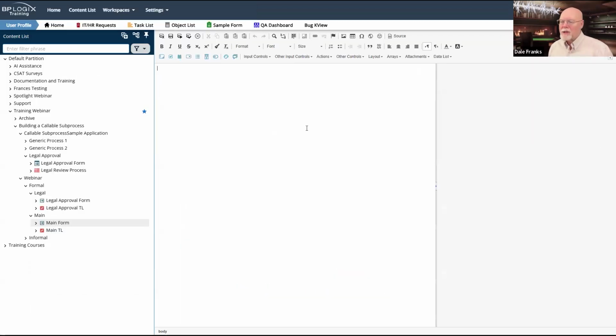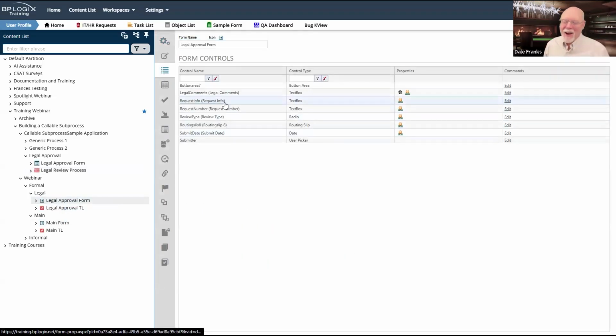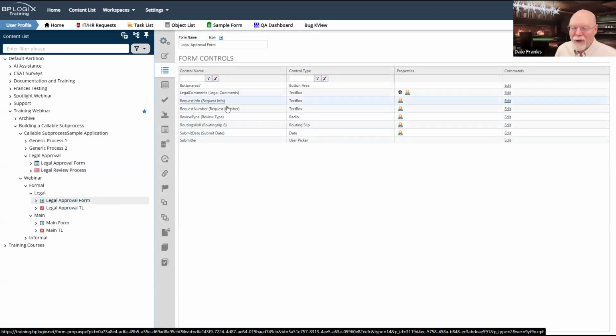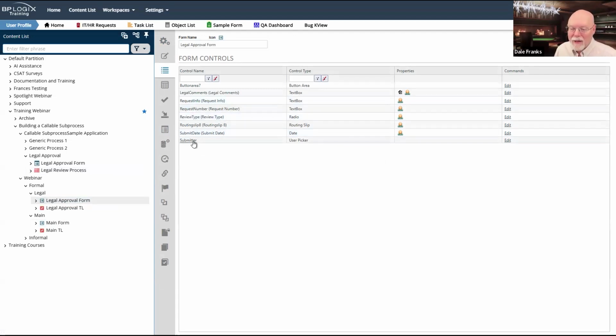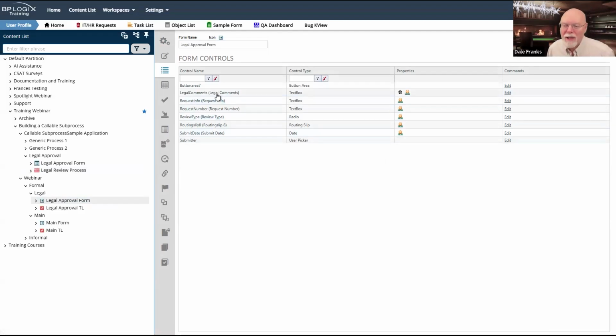And so now let's go in and begin configuring our form. So we need those fields. So I'm going to go back to the legal approval form. I'm going to go back and get request info, request number, submit date, and submitter. Okay, that's super important. Oh, also legal comments. Those are the 5 fields I need.